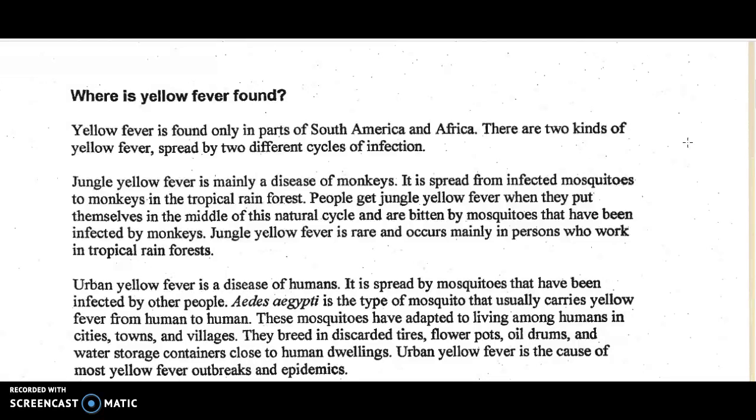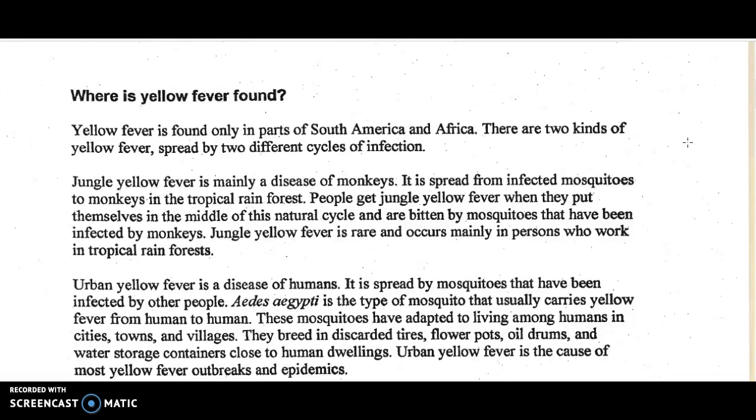People get jungle yellow fever when they put themselves in the middle of this natural cycle and are bitten by mosquitoes that have been infected by monkeys. Jungle yellow fever is rare and occurs mainly in persons who work in tropical rainforests. Urban yellow fever is a disease of humans. It is spread by mosquitoes that have been infected by other people.